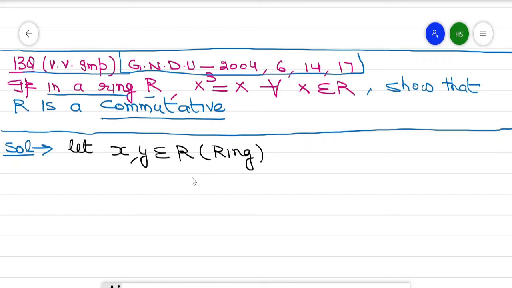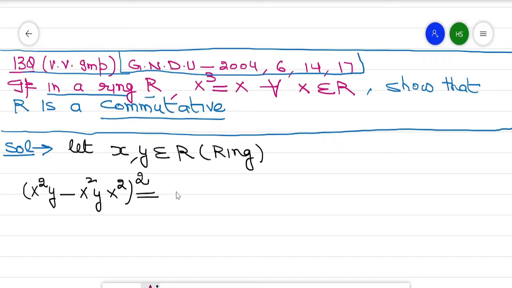Now consider the element (x square y minus x square y x square) whole raised to power 2. Remember this element, x square y minus x square y x square, raised to power 2, and then we will convert it to raised to power 3.